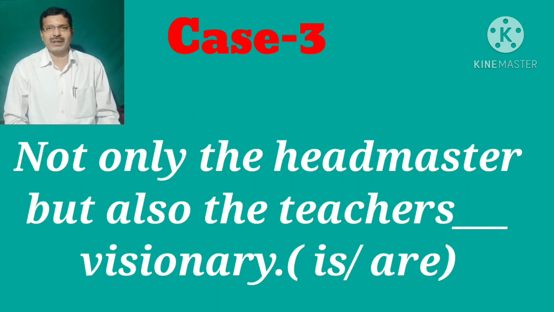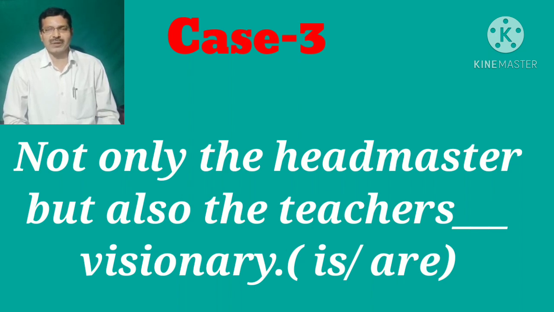We see here the headmaster and teachers. Headmaster is singular, teachers is plural. So which would be the appropriate subject here, so that we can use the appropriate verb? There are two methods.